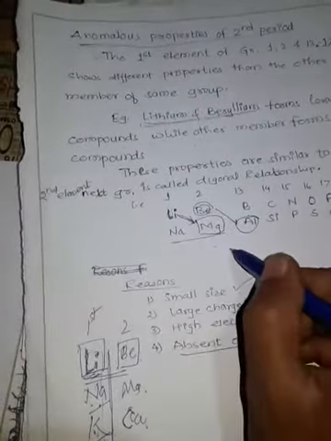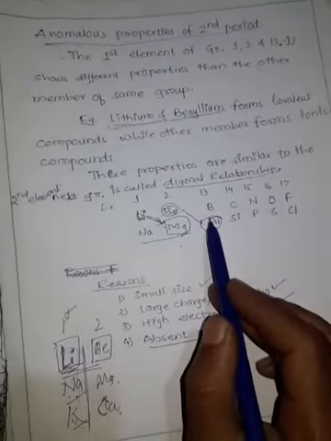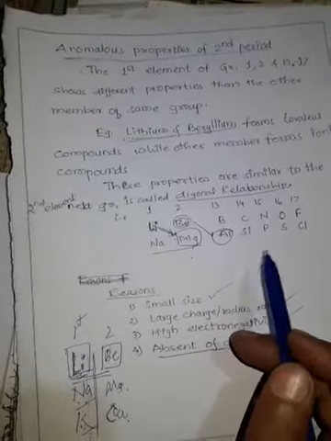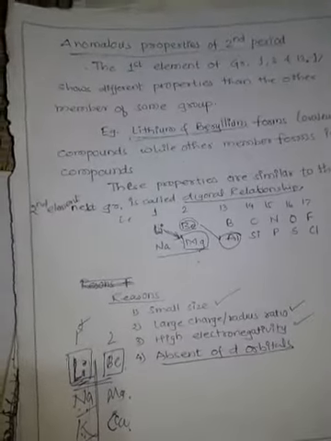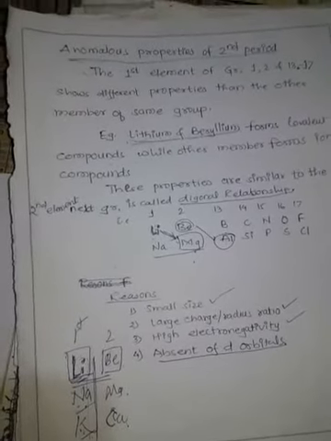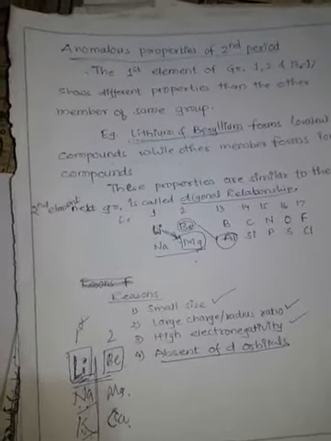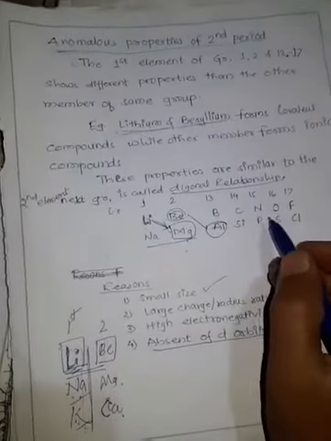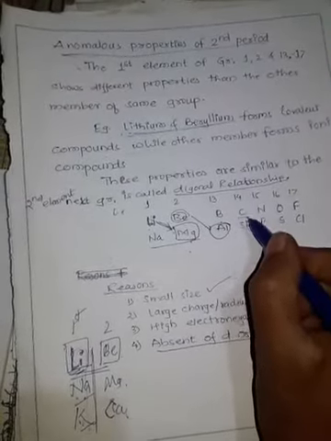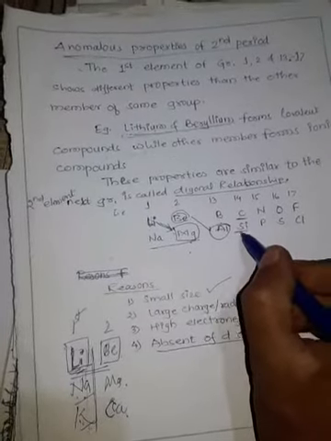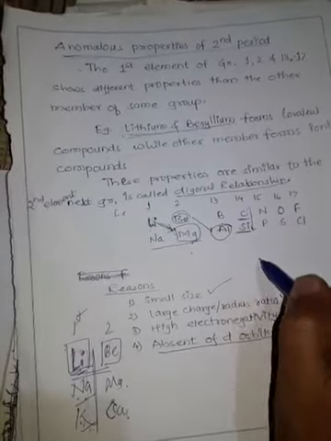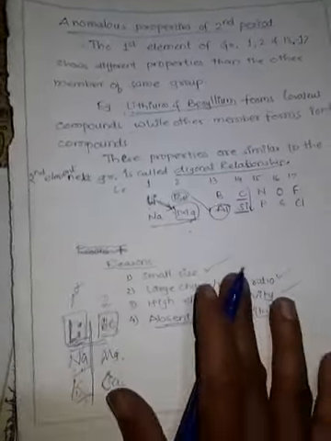The remaining abnormal properties we are going to discuss in our next chapters, that is s block elements and p block elements. In that we will discuss the abnormal properties of lithium and its similarities with magnesium, and the abnormal properties of beryllium and its similarity with aluminium. The last point is the absence of d orbital.